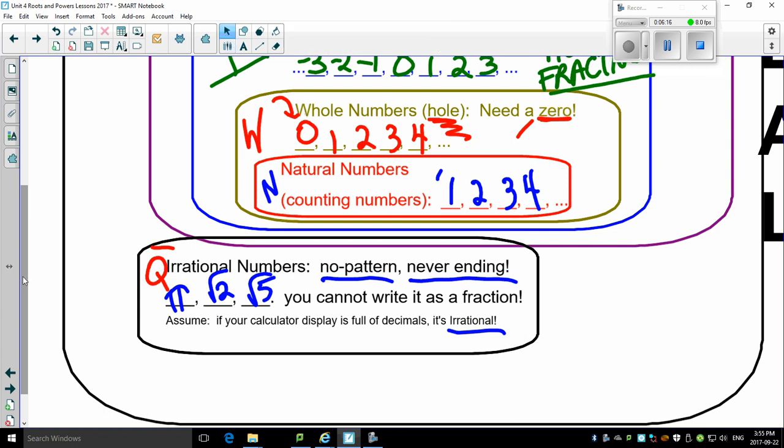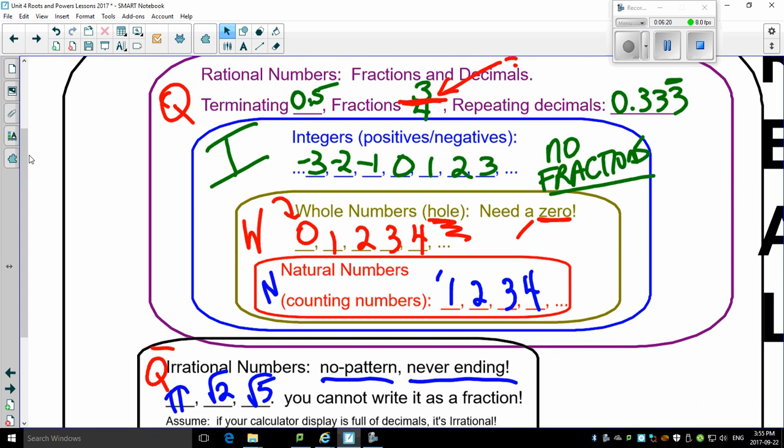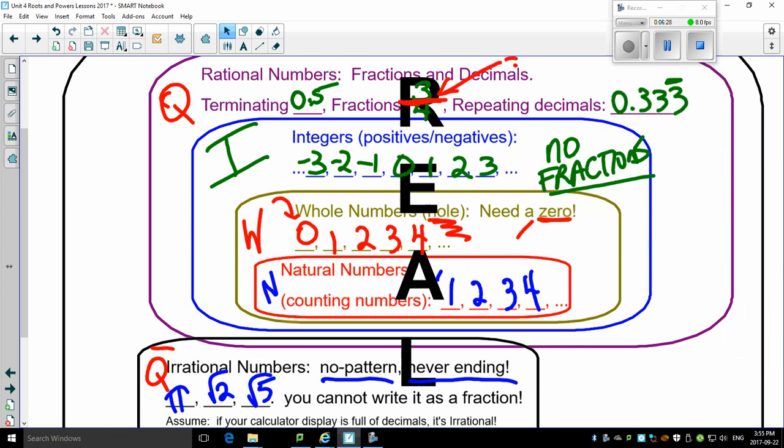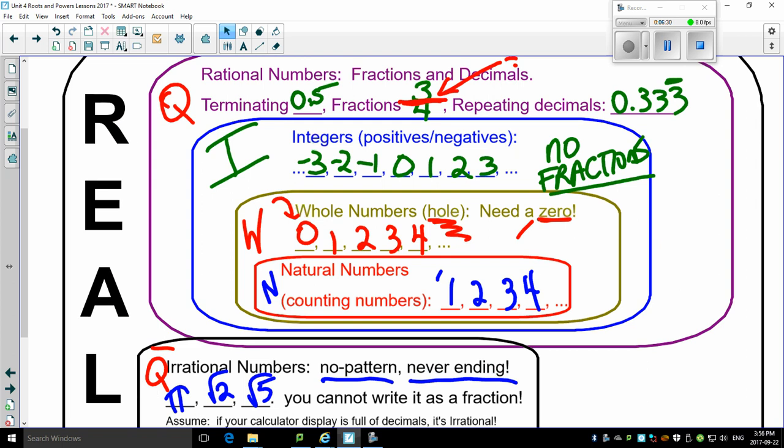Now, what is this whole group? Look at this whole group. Everything from irrationals to naturals to wholes to integers to rational numbers. Yep, you guessed it. They are all part of this ginormous group we call the real number system. So the real number system includes all of the numbers, the irrational guys, the natural guys, the whole guys, the integers, the rational numbers. They include everybody.